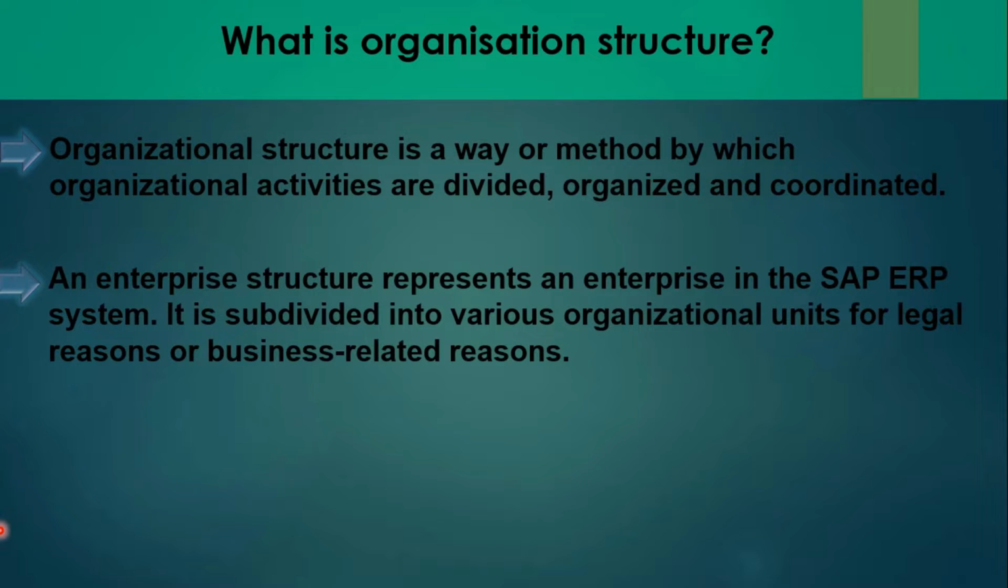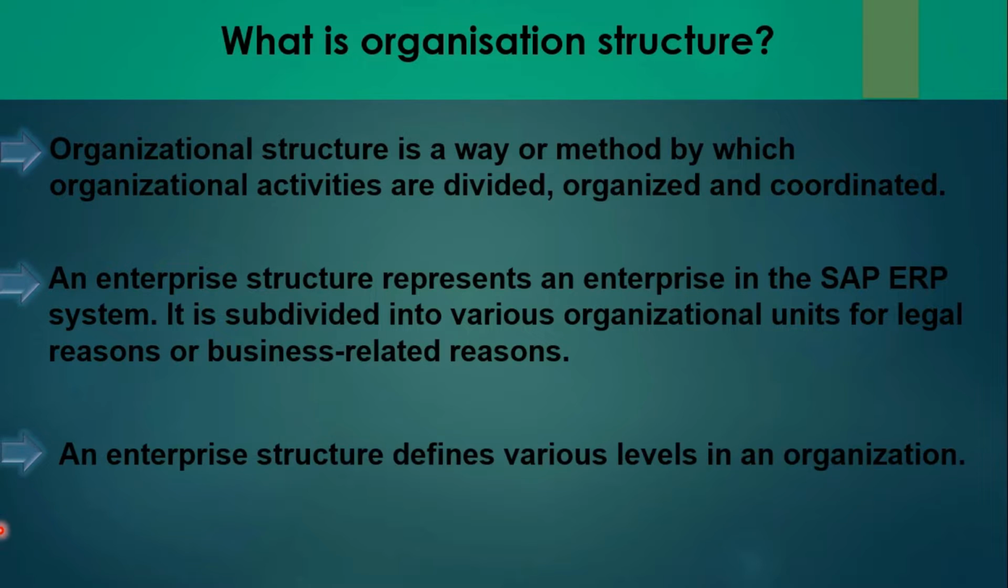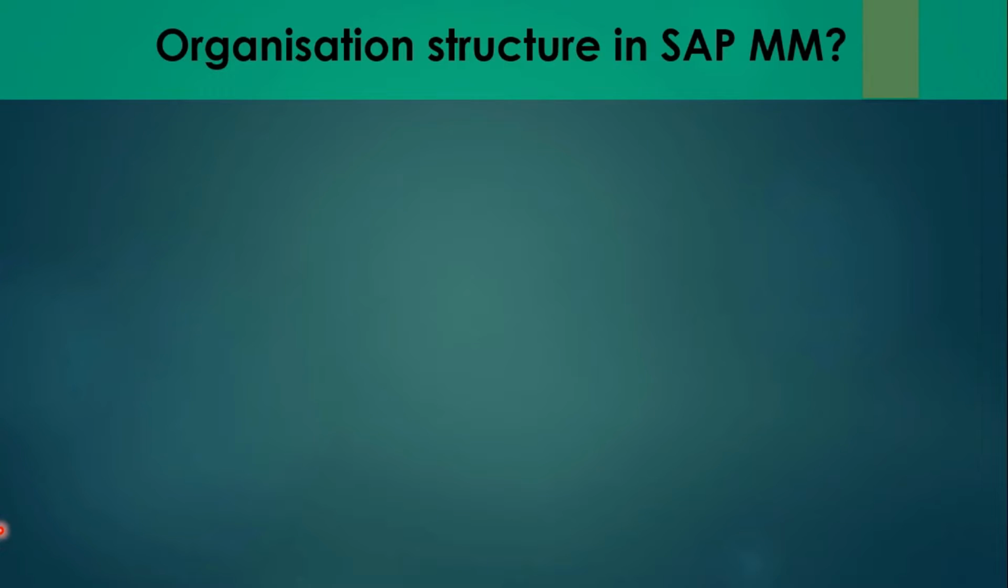Then enterprise structure also represents an enterprise in the SAP ERP system. It's subdivided into various organizational units for legal reasons or business-related reasons, that means company codes. Also, enterprise structure defines various levels in an organization. It means simply the hierarchy in any organization structure. So we will see the details going further. I will cover all levels and how exactly the organization structure is in SAP MM.